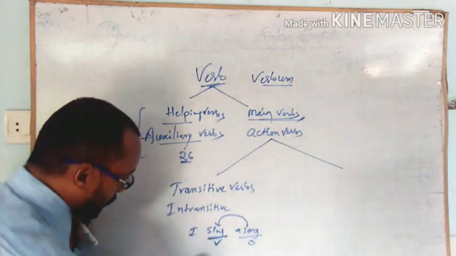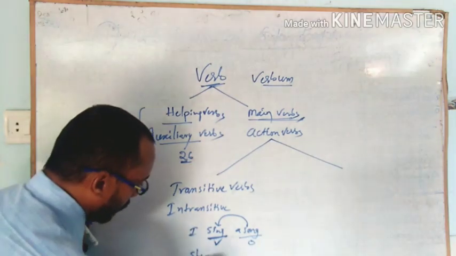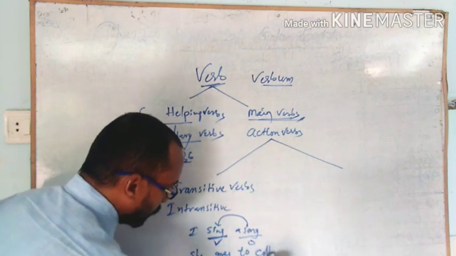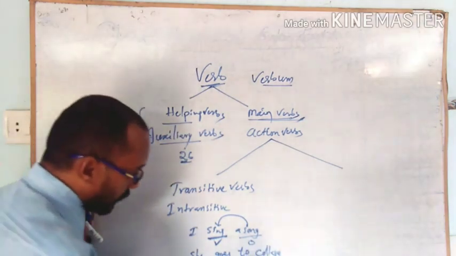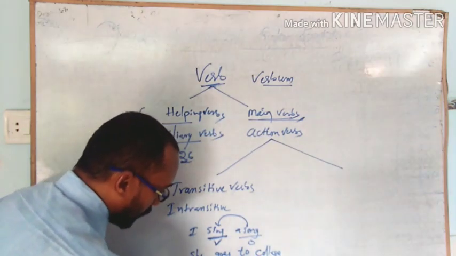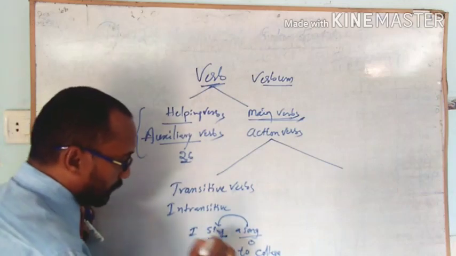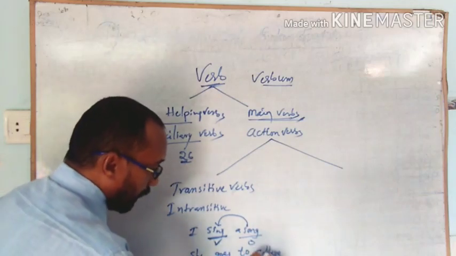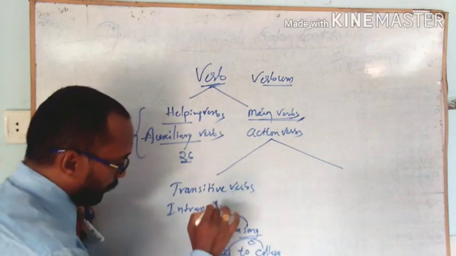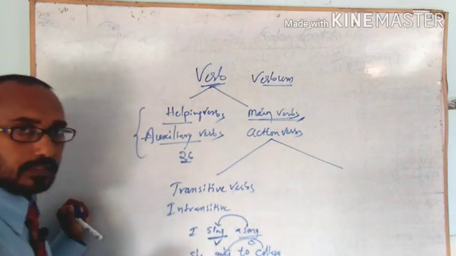But you can see one more example: She goes to college. Here the object did not follow immediately after the verb.